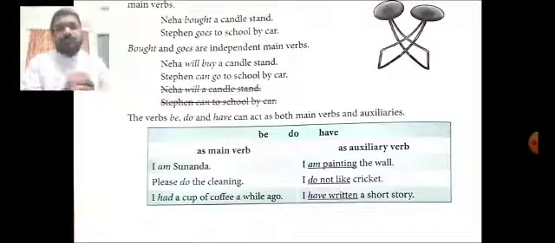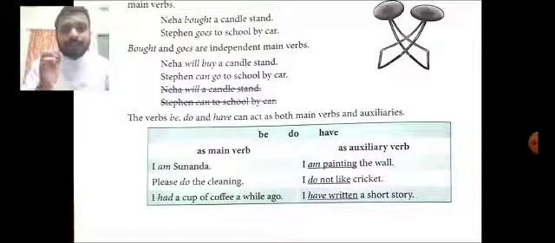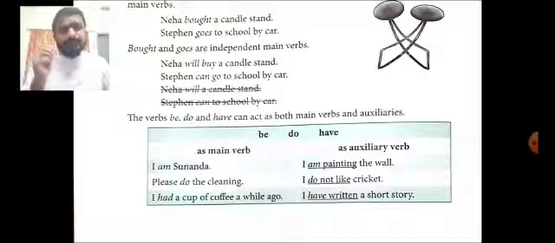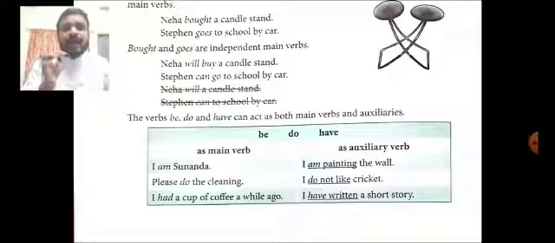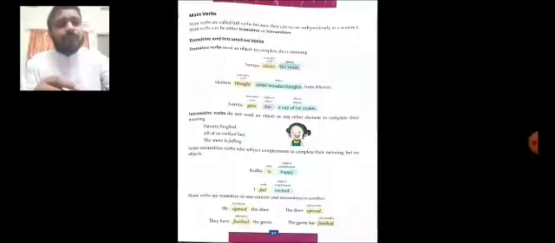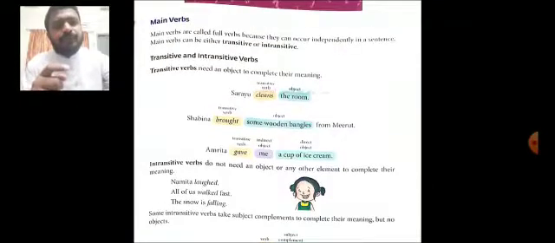From these, we can understand that sometimes the auxiliary verb can stand alone. Then the auxiliary verb becomes the main verb. For example, look, I am Sunanda. There, am has become the main verb. That's why it is given as a main verb, then as an auxiliary verb. Now we shall see both kinds a little more in an advanced form.